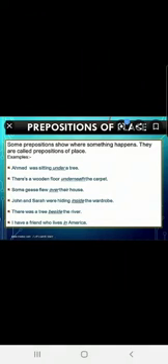I have a friend who lives in America. Where does my friend live? In America. Alright, children. So here, under, underneath, over, inside, beside, in, all these are some prepositions of place. Please pay attention to this word. These prepositions answer the question where.